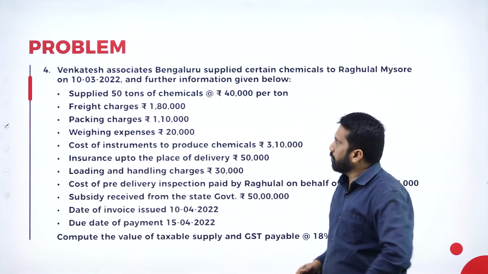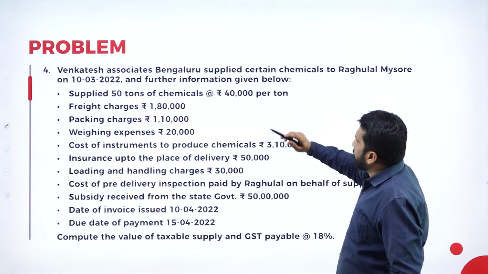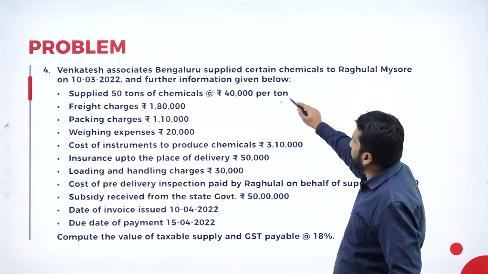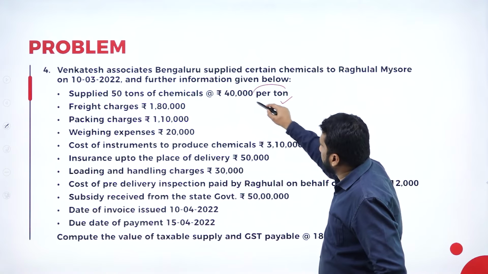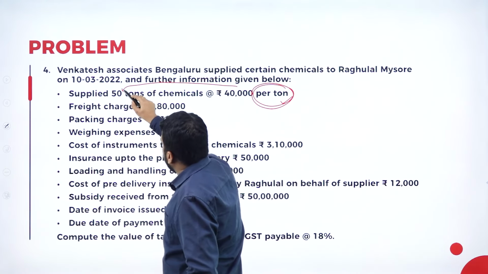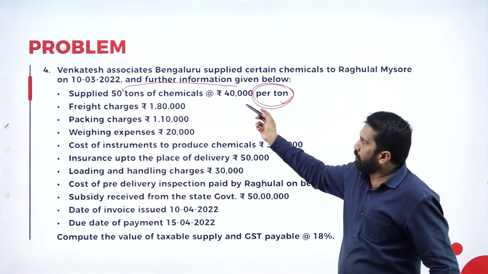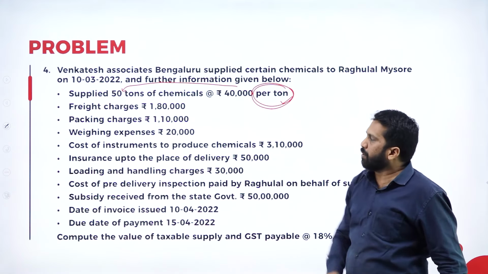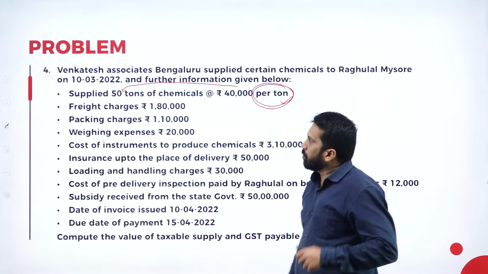The fourth problem. Venkatesh Associates, Bangalore supplied. See, the value is 40,000 per ton. This is very important. How many tons are there? 50. Don't go with 40,000. 40,000 into 50, that will be your selling price. You have to be very careful.